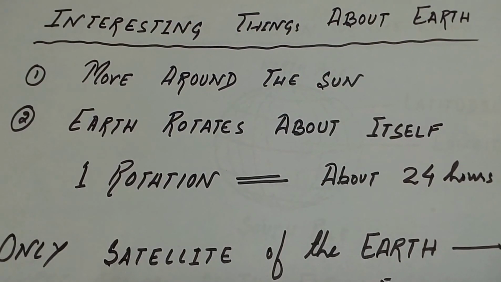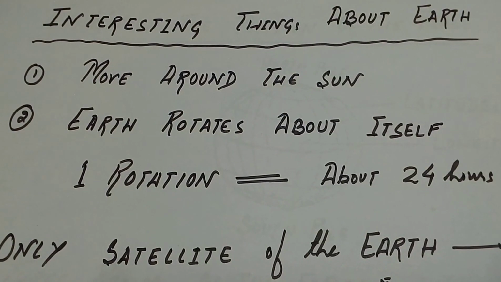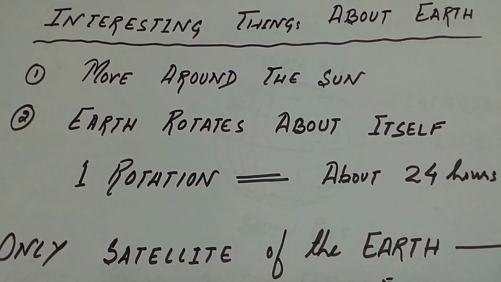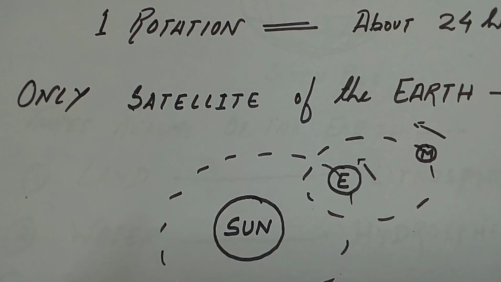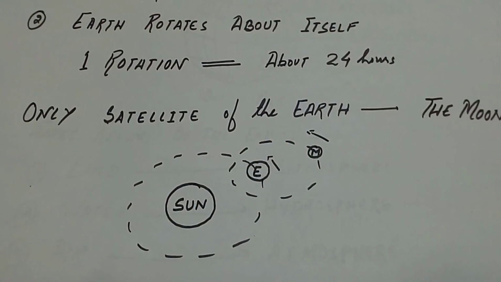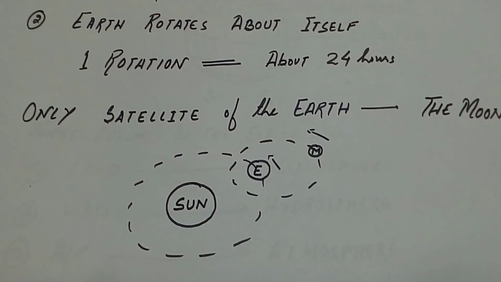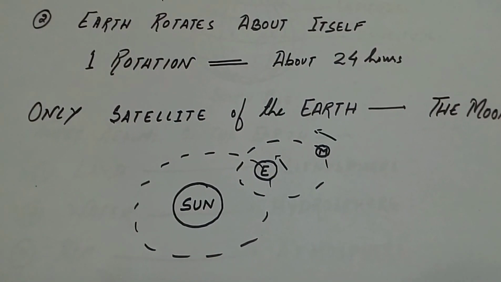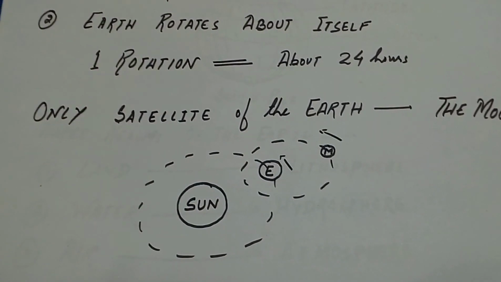The number of revolutions is the age of your birth. The only satellite of the earth is the moon, which revolves around the earth in the same way as the earth revolves around the sun.